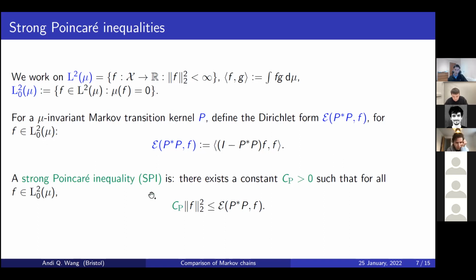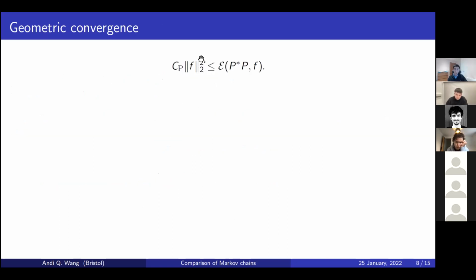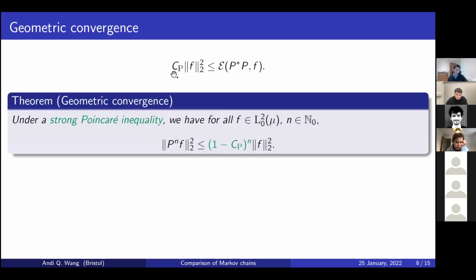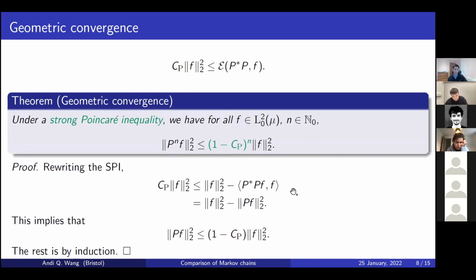So a strong Poincare inequality holds if you can find a positive constant Cp such that this Dirichlet form I've defined above is always lower bounded by this constant Cp times the variance. So if you can find such a Cp, which is positive, when this holds, you say you have a strong Poincare inequality. And why on earth would you care about this? Well, you'll care about this because if you have such a strong Poincare inequality, you immediately deduce exponential convergence of your transition kernels, right? And the proof of this is literally 3 lines long.